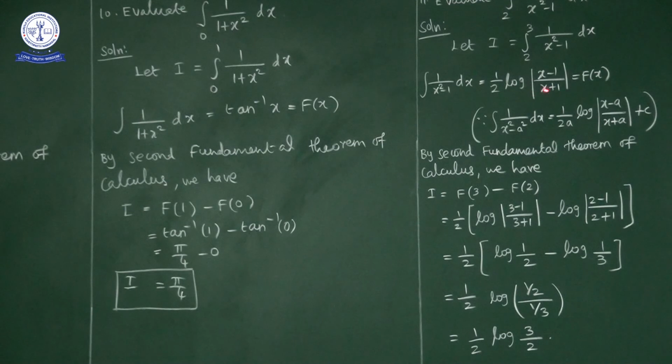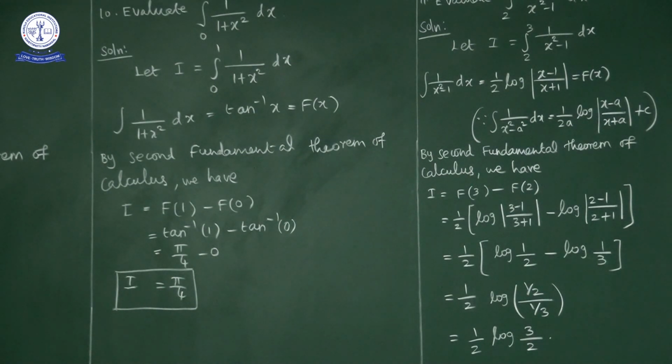So in place of x you write 3. What we get: 1 by 2 common, 1 by 2 into log mod 3 minus 1 upon 3 plus 1, minus log mod 2 minus 1 upon 2 plus 1. So half log mod 3 minus 1 is 2, 2 by 4 is 1 by 2, so log 1 by 2, minus log mod 2 minus 1 is 1, 2 plus 1 is 3, log 1 by 3. Log a minus log b is log a by b, so log of 1 by 2 upon 1 by 3, which is log 3 by 2. So 1 by 2 into log 3 by 2 is the final answer.